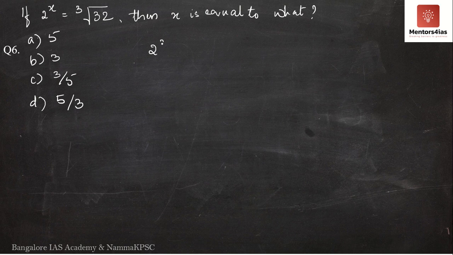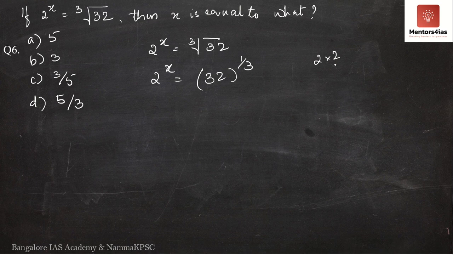So I will write 2 to the power x as equal to cube root of 32. Can I write this as 2 to the power x equal to 32 to the power 1 by 3? Correct? Now, since I have to represent it as 2 to the power something: 2 into 2 is 4, 4 2s are 8, 8 2s are 16, 16 2s are 32.